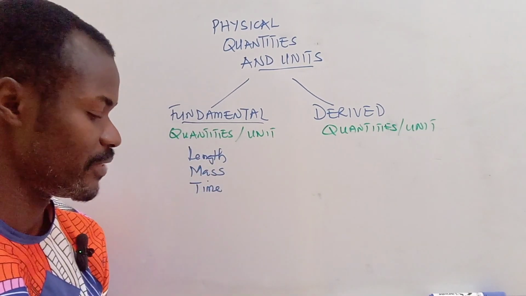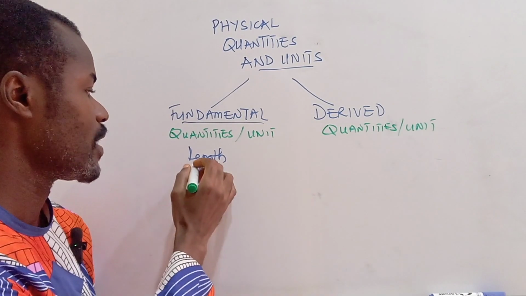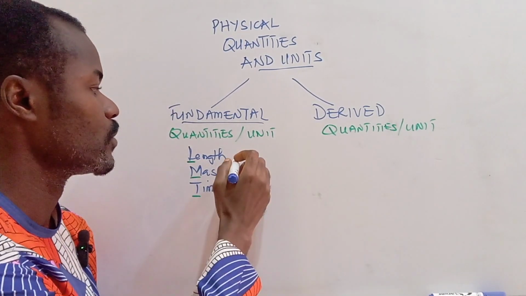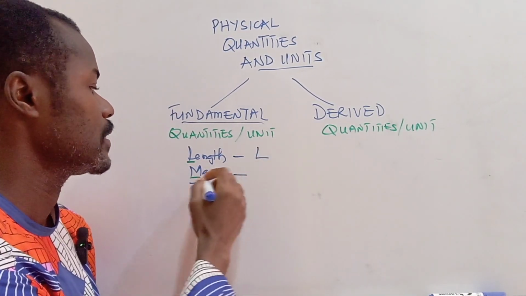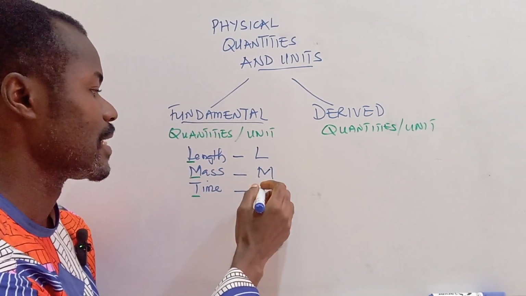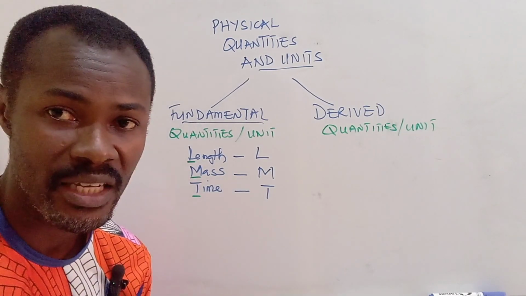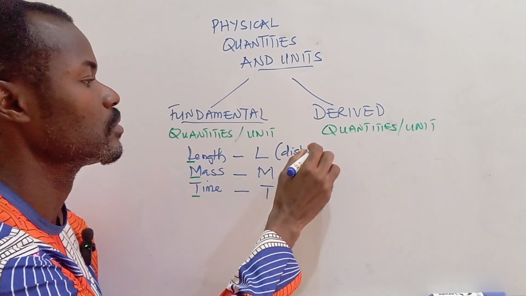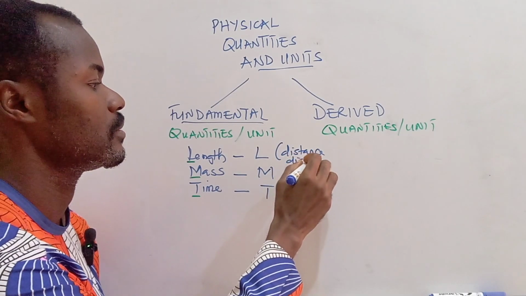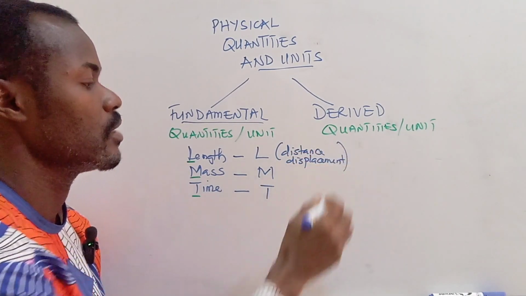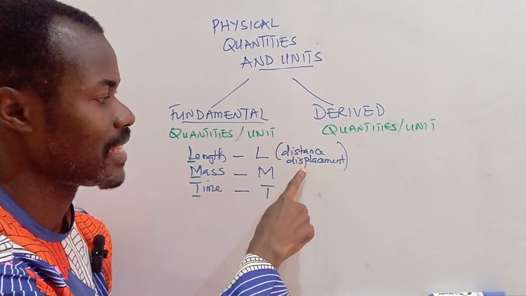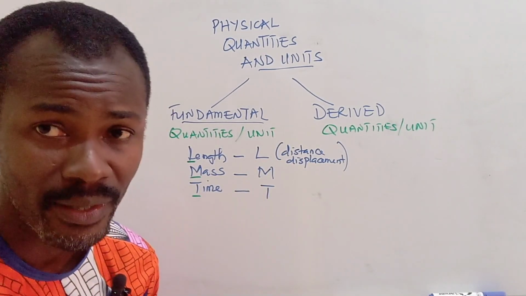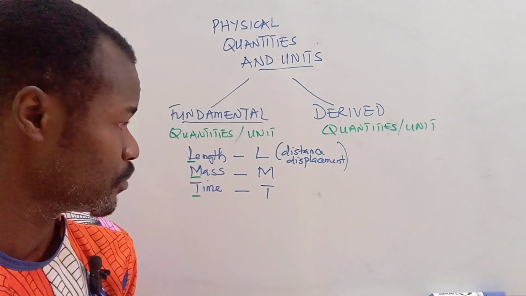We can simply use the first alphabets, L, M, and T. So I can simply write them as L for length, M for mass, and T for time. Please also take note that length is also called distance or displacement, so we can always represent distance or displacement with L.